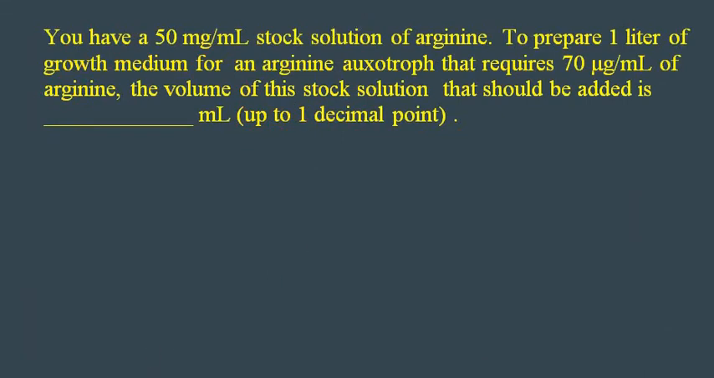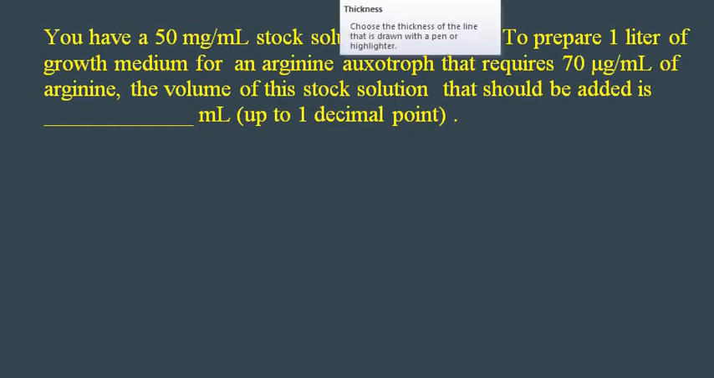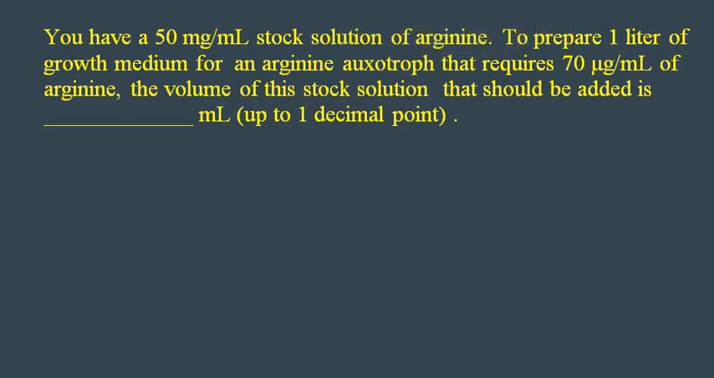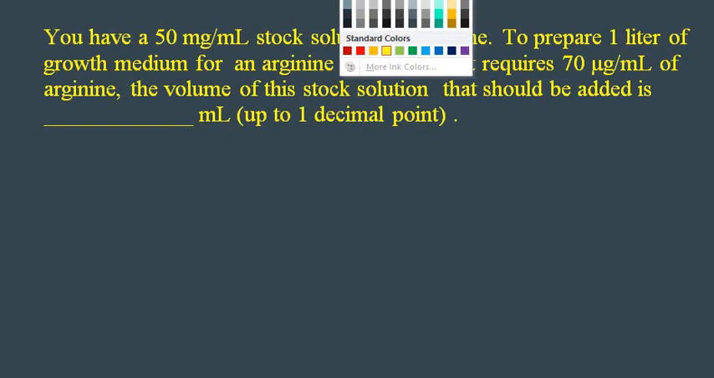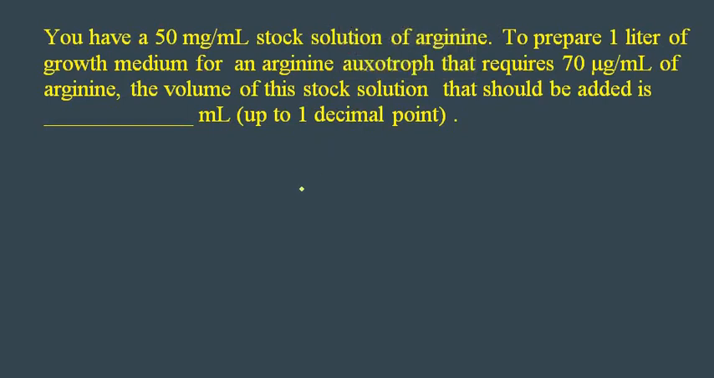You have a 50 mg per ml stock solution of arginine. To prepare 1 liter of growth medium for an arginine auxotroph that requires 70 microgram per ml of arginine, the volume of this stock solution that should be added is what ml? Okay, so this is the question. Simply, how can we solve this? You have two concentrations and one volume, and you are asked to find the volume only. Simple. The formula is C1V1 = C2V2.